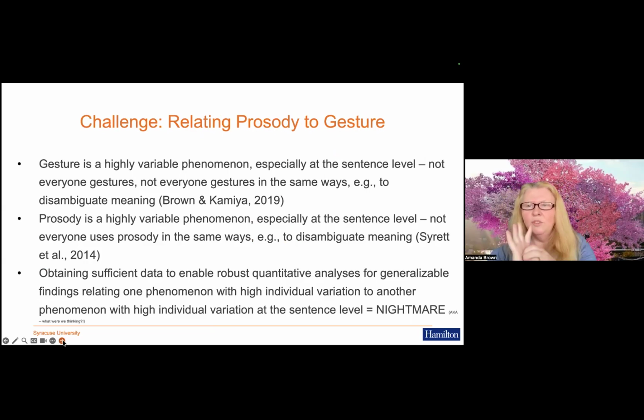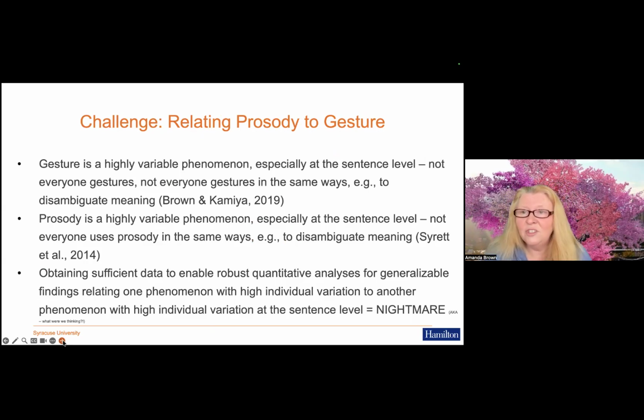So we were able to use that methodology of delivering the memorized sentences to produce that initial publication. But another challenge comes from then, which is really the focus of this group, relating prosody to gesture. And this is an area that we actually haven't been able to make a lot of progress on.